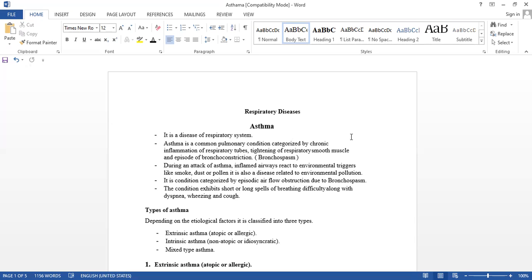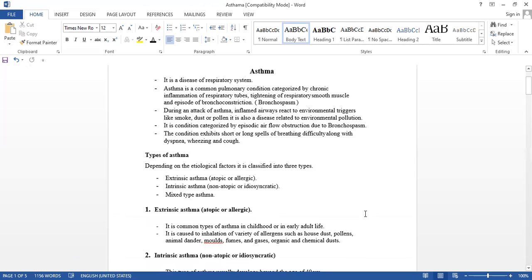Now see the types of asthma. Depending on the etiological factors, it is classified into three types. We will see the etiology next, but before that, we will see the types of asthma. The three types are extrinsic asthma, intrinsic asthma, or mixed. Now we will see extrinsic asthma. It is also called the allergic or atopic type.